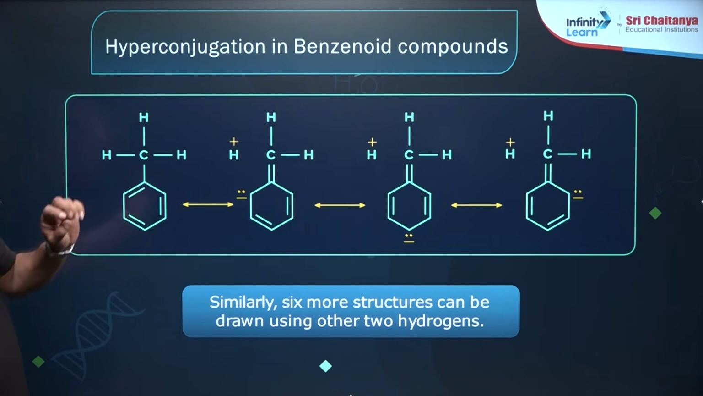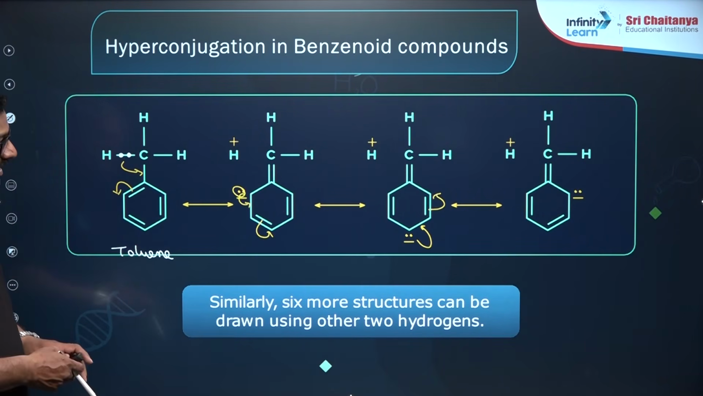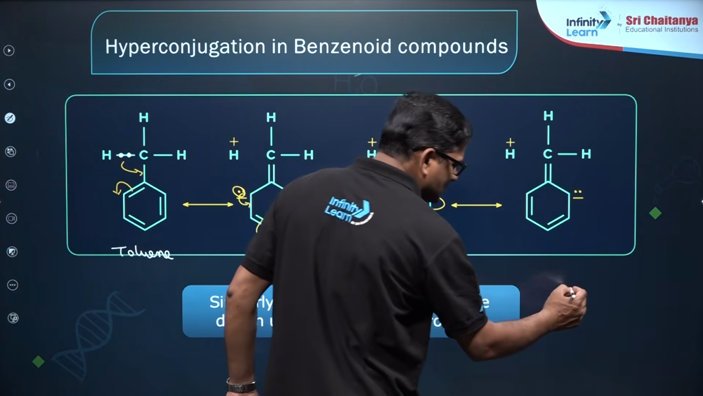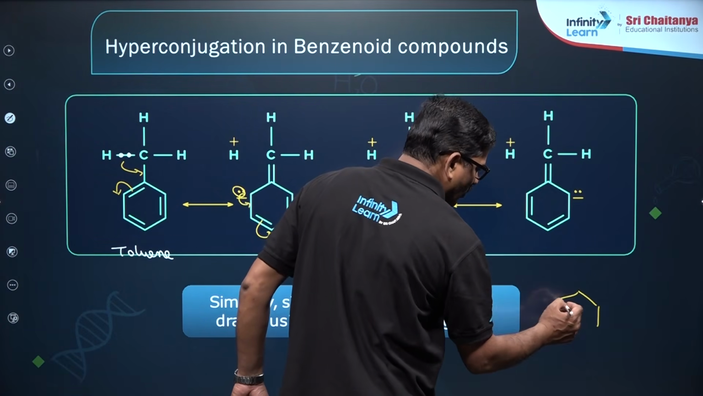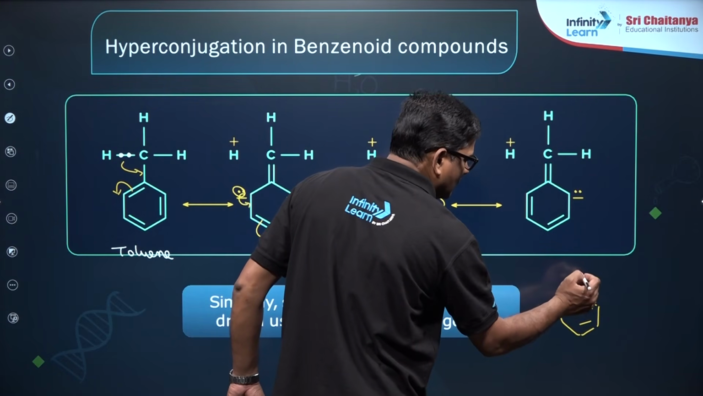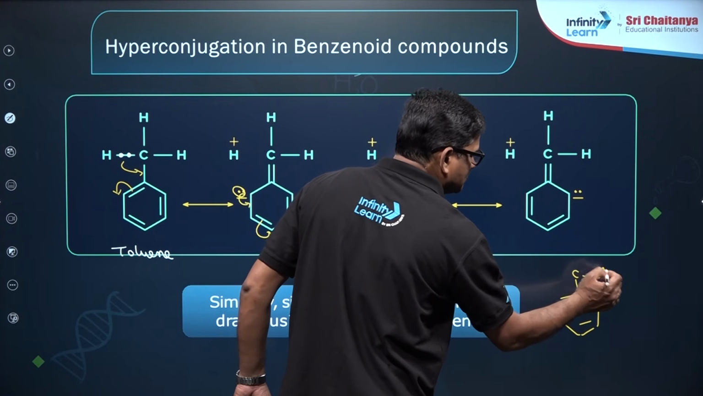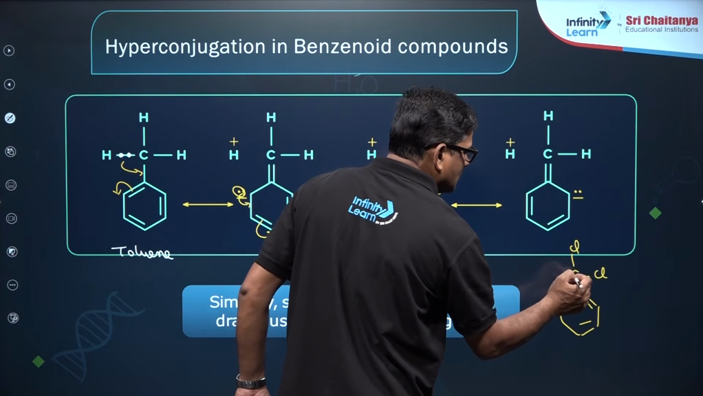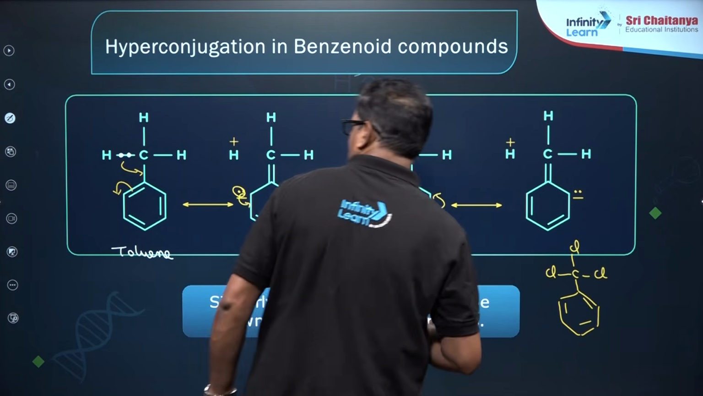I want to say there is a phenomenon called negative hyperconjugation. What is this? If you see trichlorotoluene, this is trichlorotoluene, with Cl, Cl, Cl.